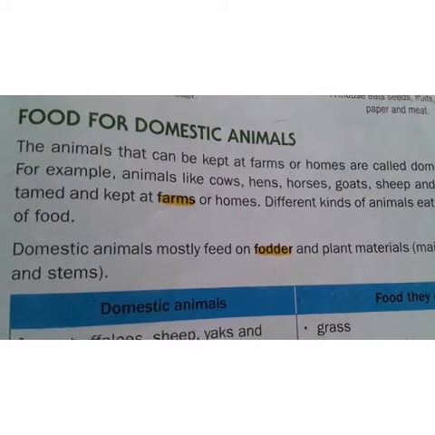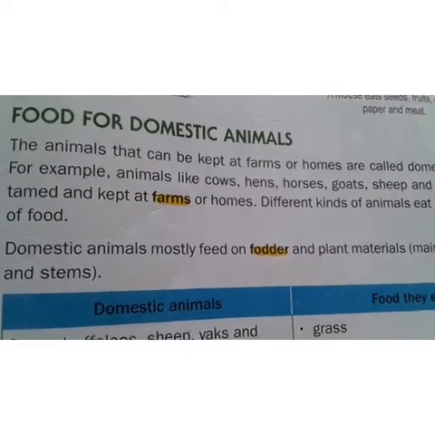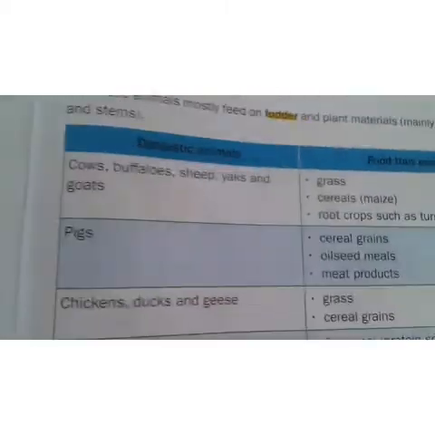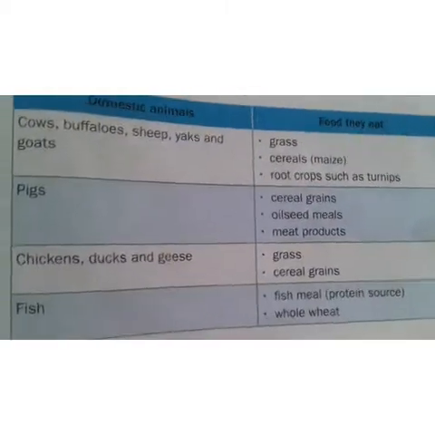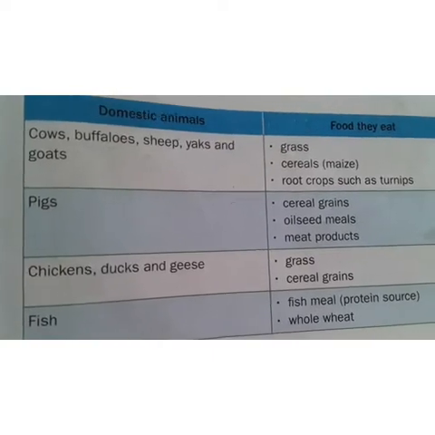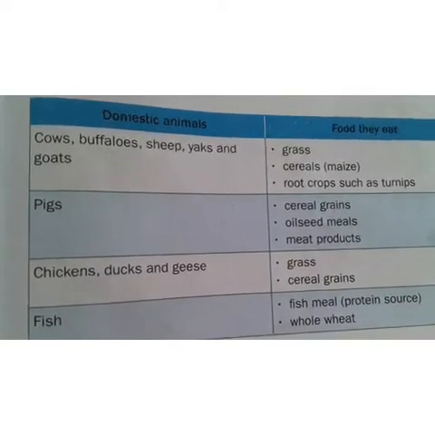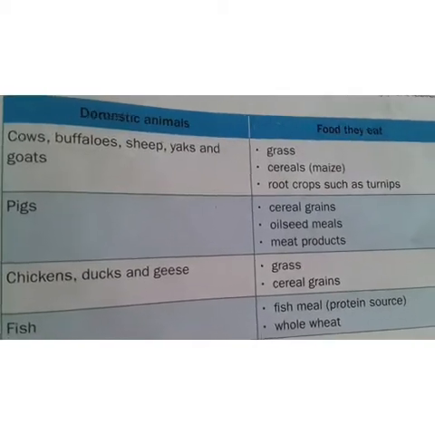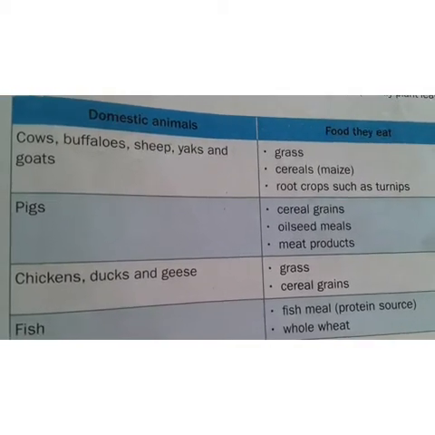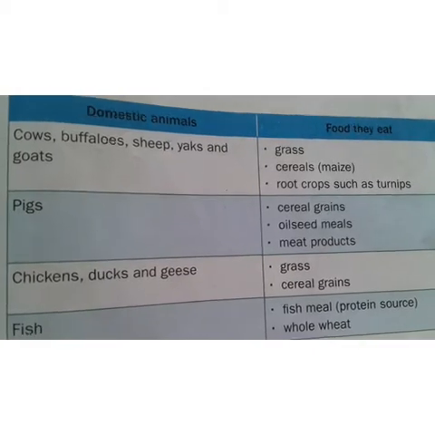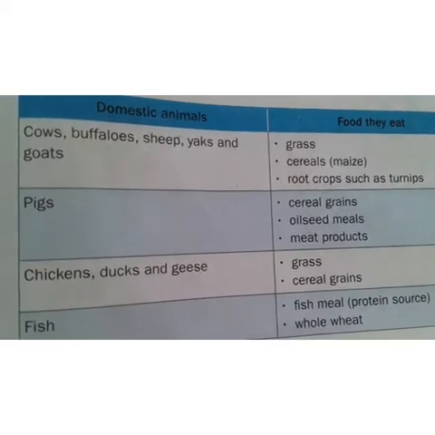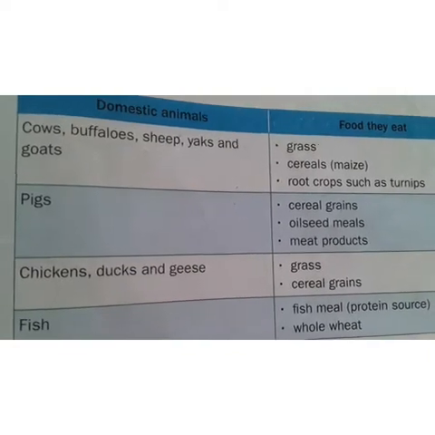Okay, and domestic animals mostly feed on fodder and plant materials. See here, they have given domestic animals and what food they eat. First one, cows, buffaloes, sheep, yaks and goats. And what can they eat, children? They eat grass, cereals and root crops such as turnips. Okay, and coming to another one, pigs.